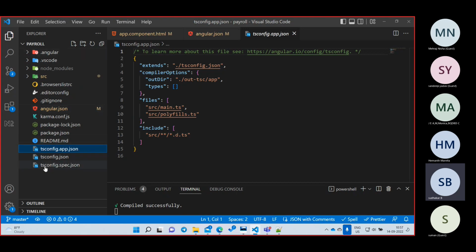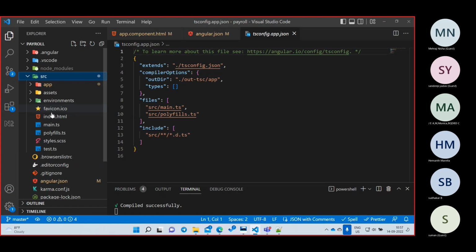Now we have created a project and understood each file, correct? Now I will go to my src. Inside the src there are other files, again an app, assets, something like that. Tomorrow we'll start with what is inside the app and assets, and all these things we'll learn tomorrow. But we need to do some work, right? Without work, the learning is a waste, correct? So that is the reason.